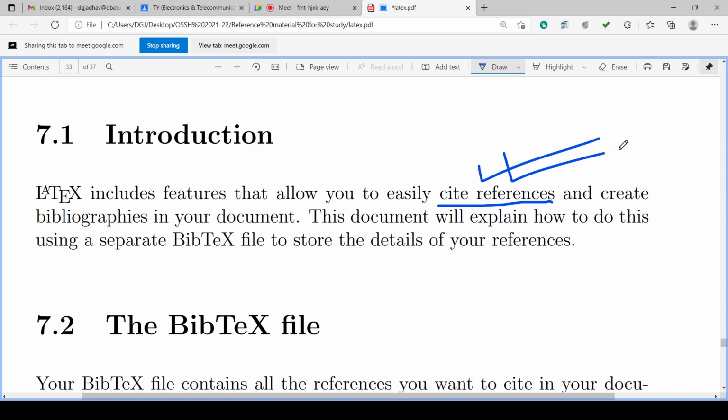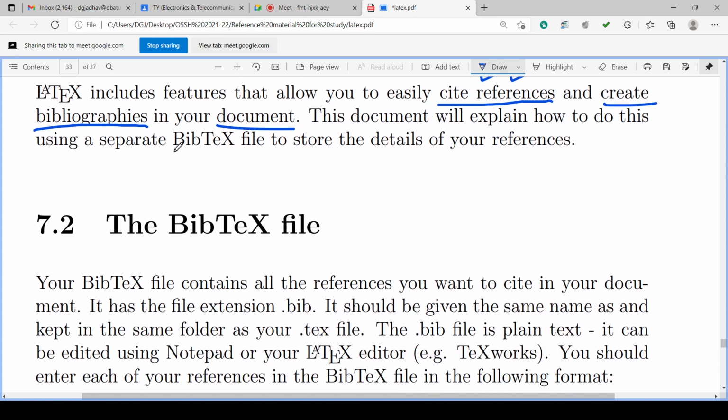Okay. And for that we have to create the bibliography. So creating these details is called creating a bibliography. These are the list of the references, etc., which is nothing but the bibliography in your document. At the end it is called bibliography.